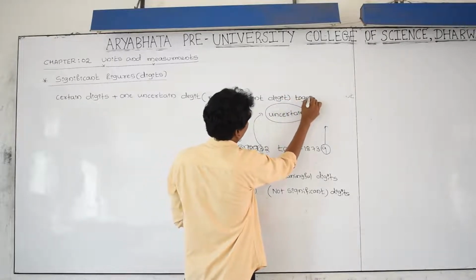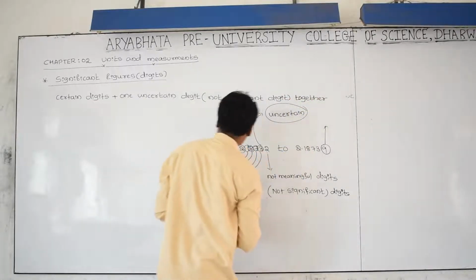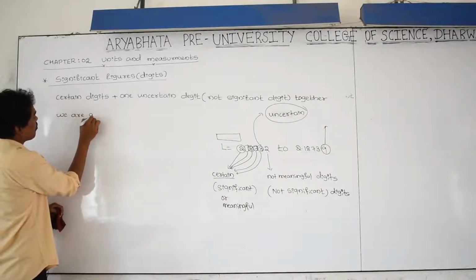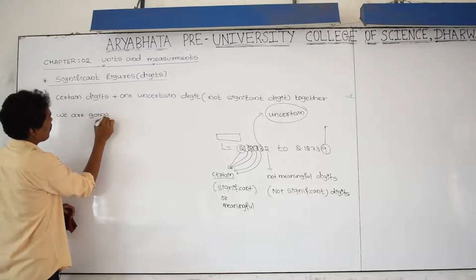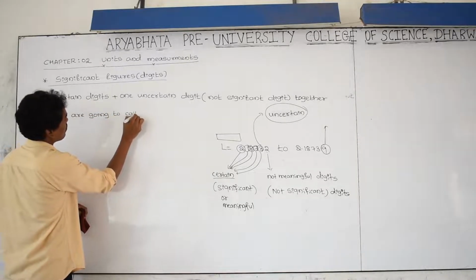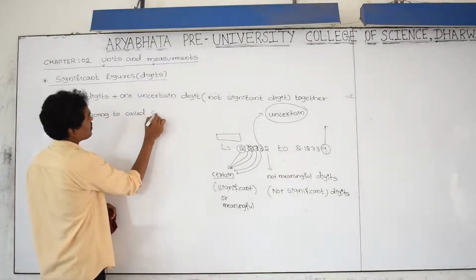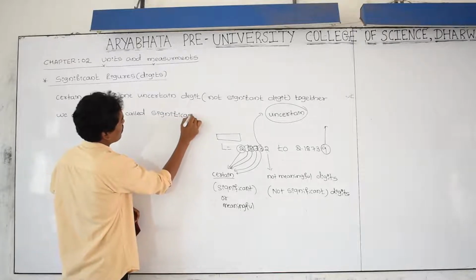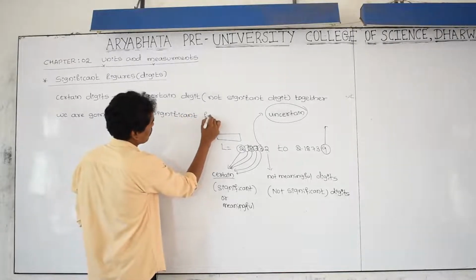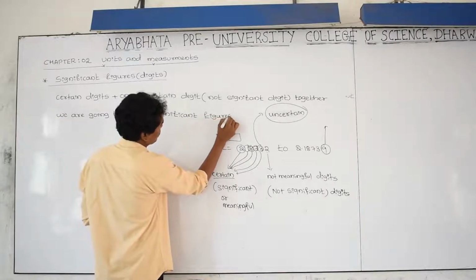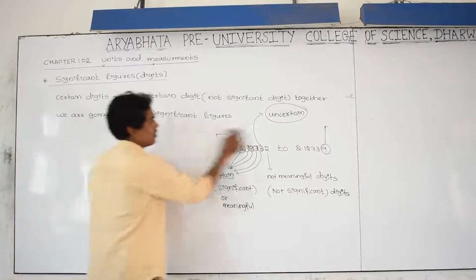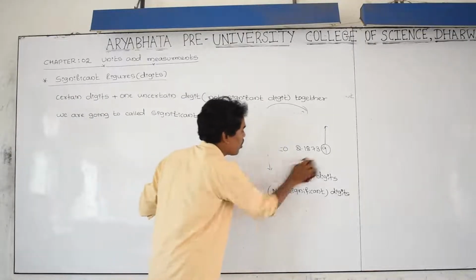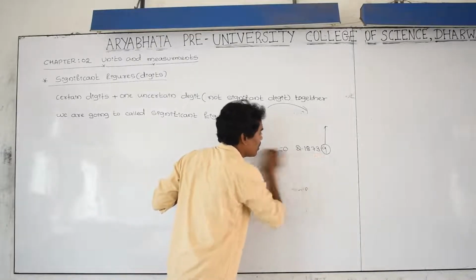Together we are going to call it significant figures. Significant figures. And see now, only one not significant digit you have to consider along with all significant digits.